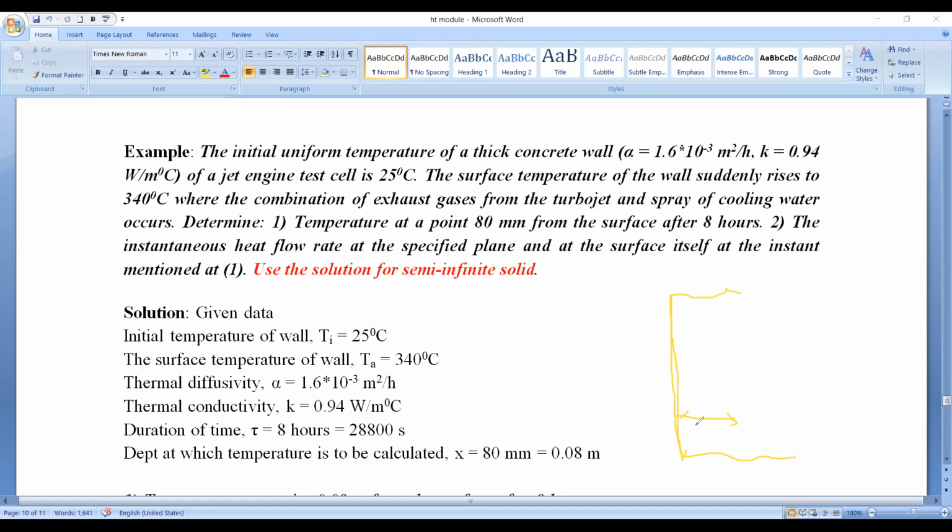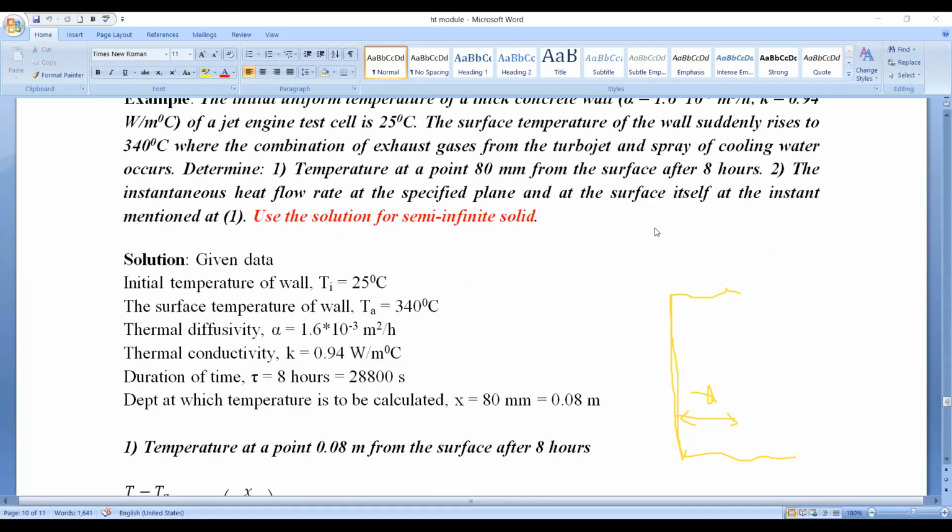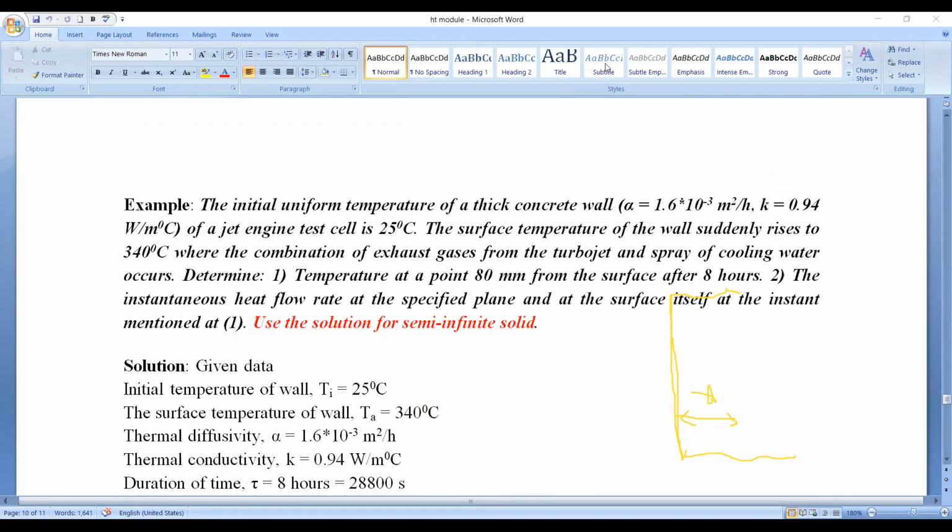So x equals 80 mm. At this particular location, what is the temperature after 8 hours? So x equals 80 mm is given, tau equals 8 hours is given. Is that clear? Okay, fine.